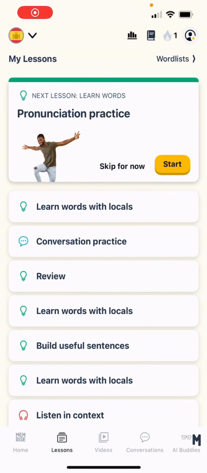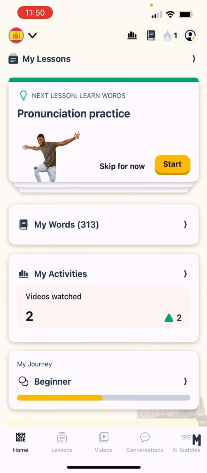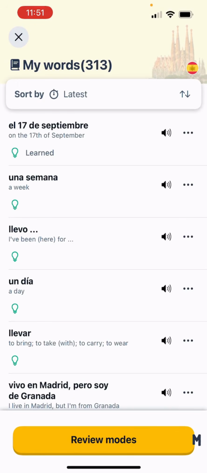Great, so next let's navigate back to our home tab, and then we can see and explore a few more different features that align to the whole learning loop, personalization and motivation philosophy here. So below the lessons module, we can see a new module called My Words. For our existing users of Memrise, those will be really familiar with this, but for the new users, My Words is an area where every single word that you've learned within the app is now stored and available to you.